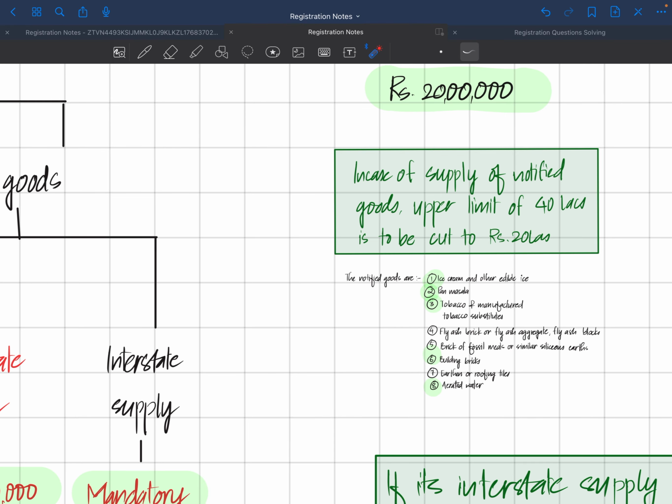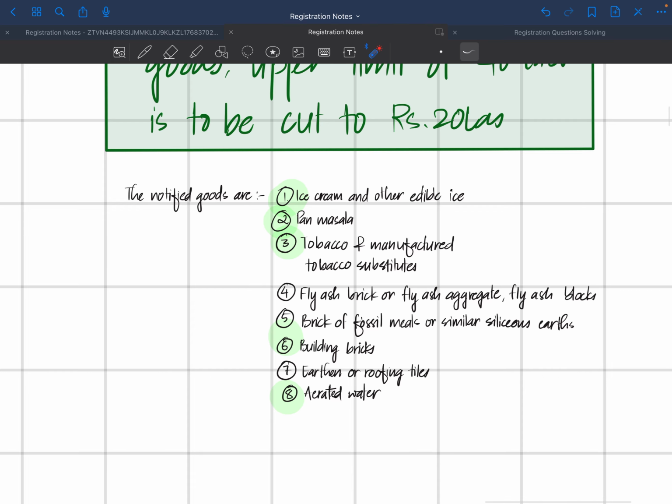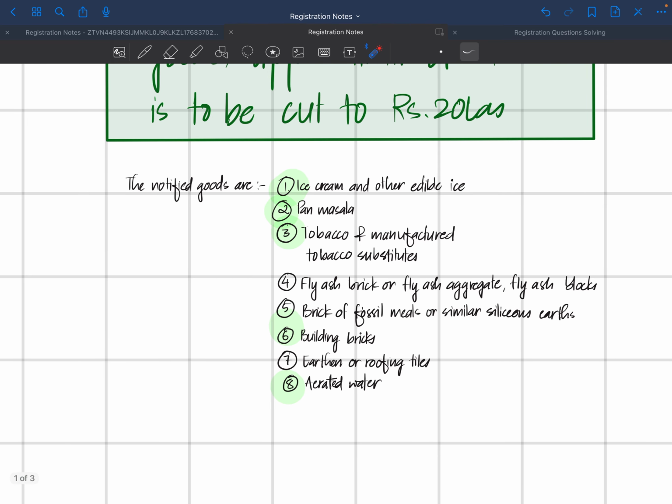So what are these notified goods? Here are some of the notified goods. You need not learn them by heart. It's just that in a question they'll give you, for example, Ram or Mr. X is engaged in supply of any one of these. Your bell needs to ring at that time. The first one is ice cream or edible ice, whether it contains cocoa or not, it does not matter.